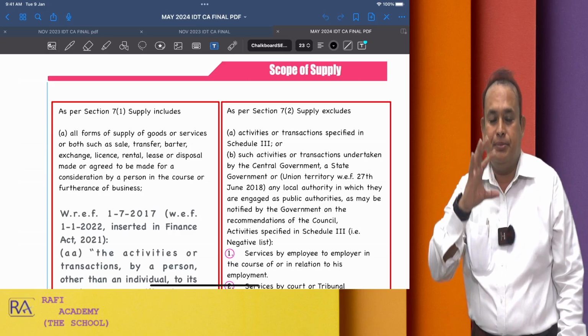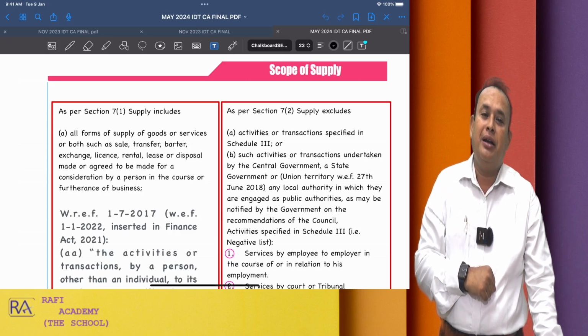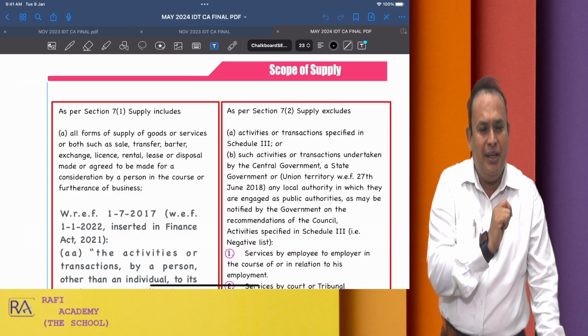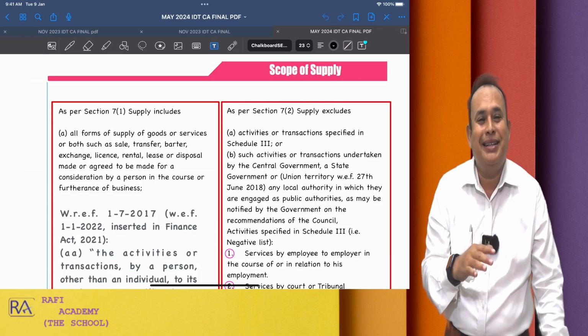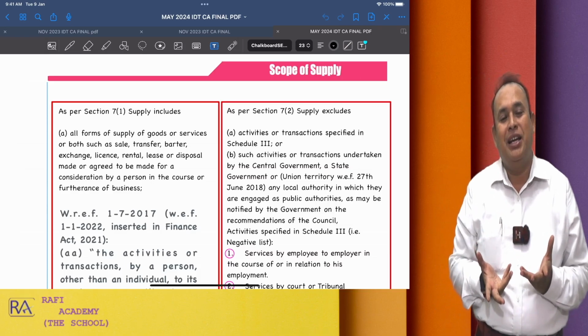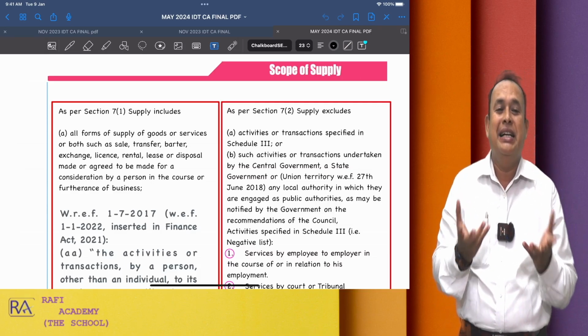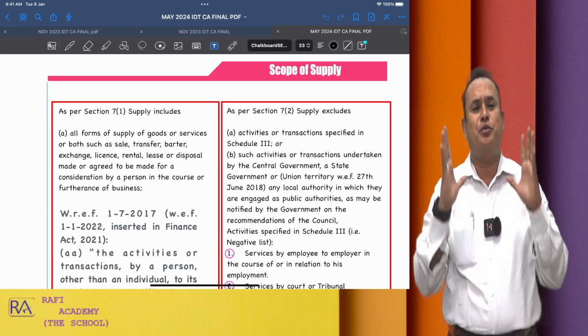I sold it for 2 lakh rupees. Is there a sale? Yes. Is consideration there? Yes. But it does not come under the scope of supply to levy GST. Reason: it is not in the course or furtherance of business.